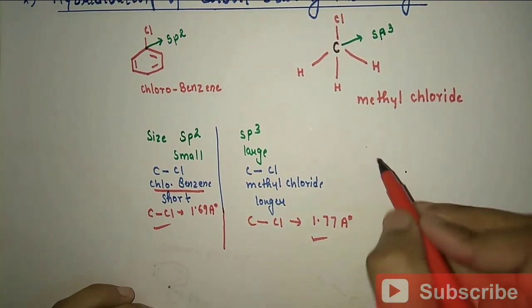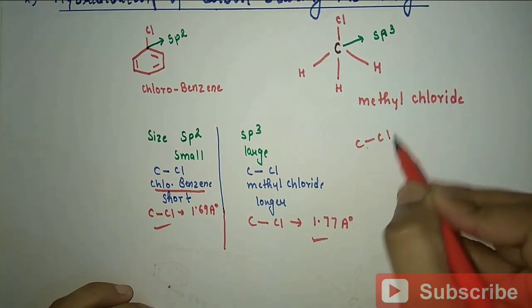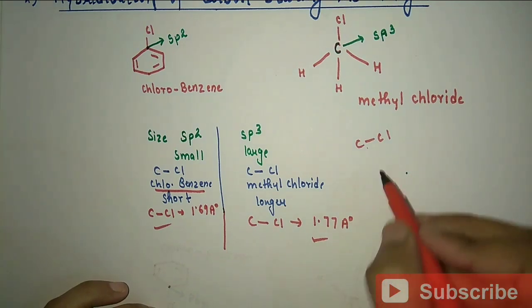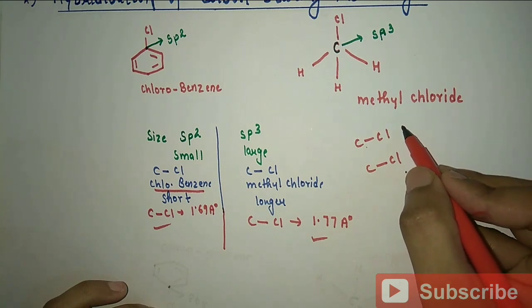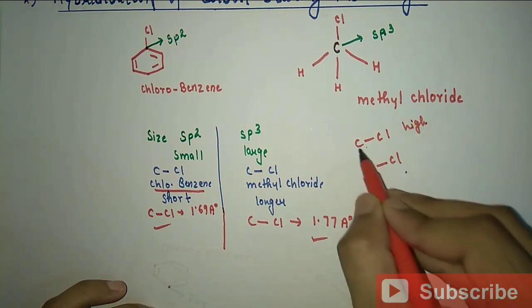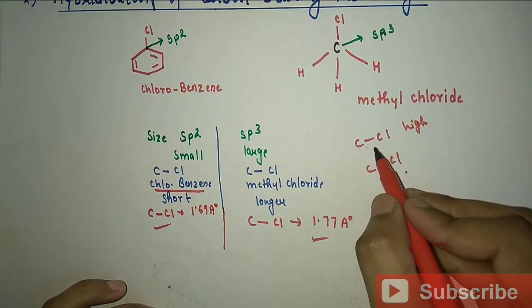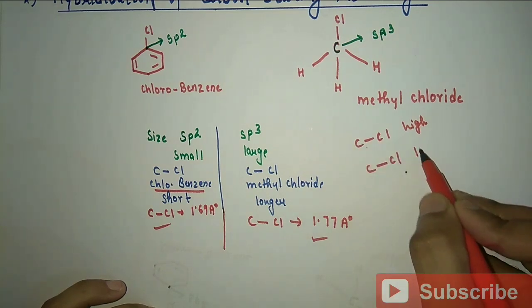So we can easily break the C-Cl bond in case of methyl chloride, and it is difficult to break the C-Cl bond in case of chlorobenzene. Hence methyl chloride has high reactivity because its C-Cl bond is weak, and chlorobenzene has low reactivity.